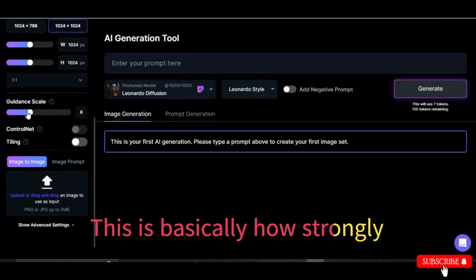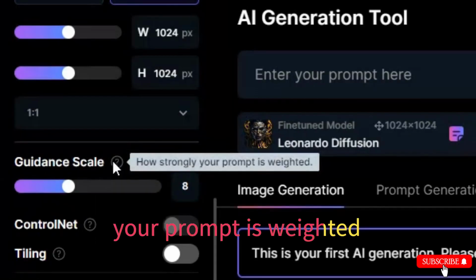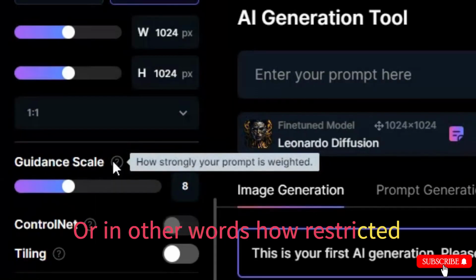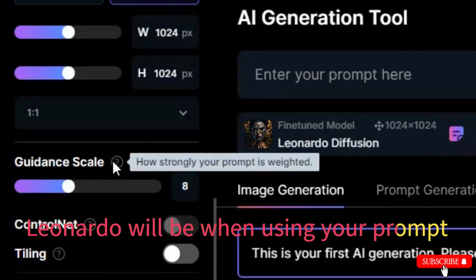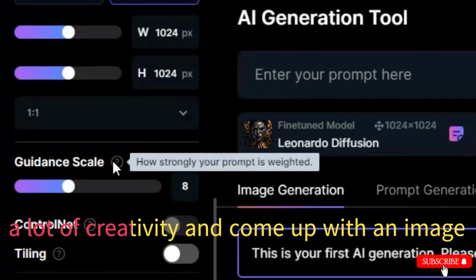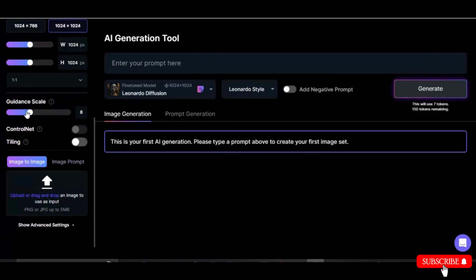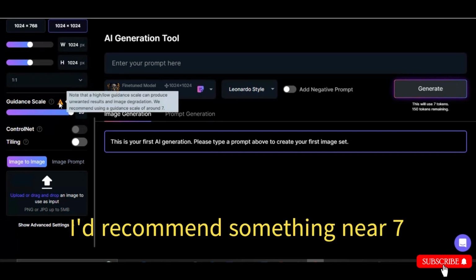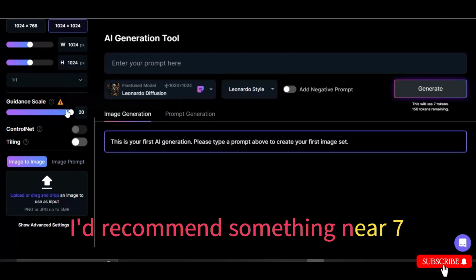This is basically how strongly your prompt is weighted, or in other words, how restricted Leonardo will be when using your prompt. A level of 1 will allow Leonardo to use a lot of creativity and come up with an image that is not exactly what your prompt says. A very high level will be more strict with your prompt. I'd recommend something near 7.